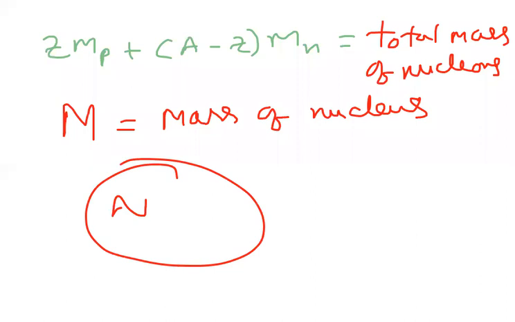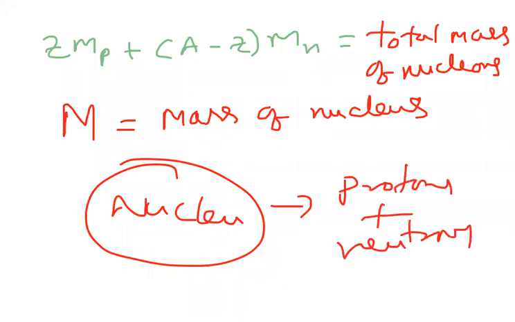Inside the nucleus, what are there? Protons and neutrons. So if you add all protons mass and all neutrons mass, that is nothing but the nucleus mass. Individually adding all the masses, the sum of all the masses of protons and neutrons is equal to the nucleus mass, we can say.